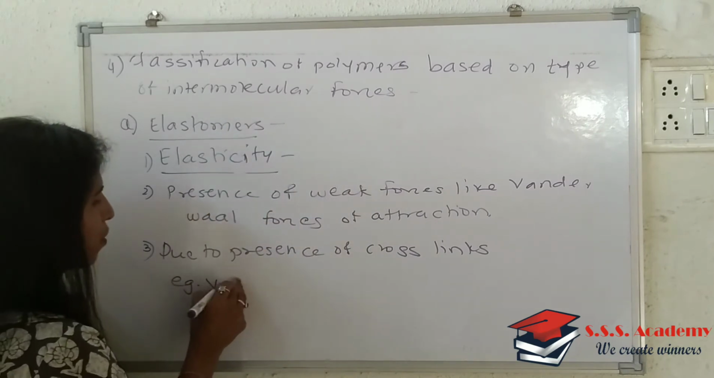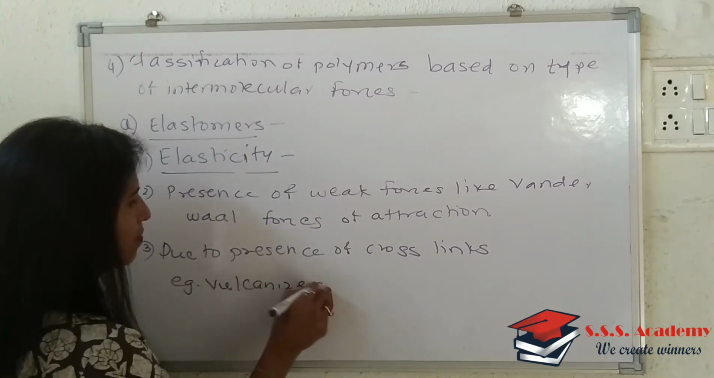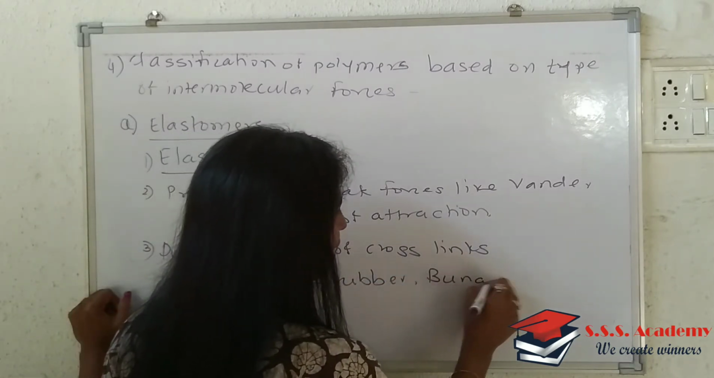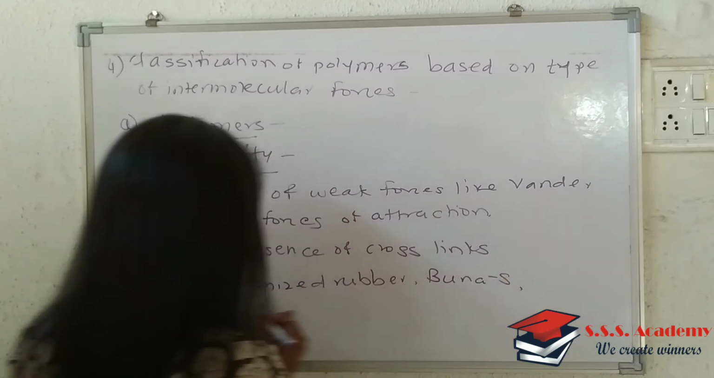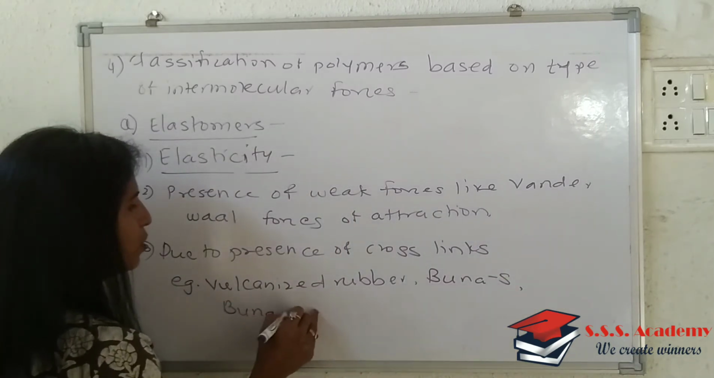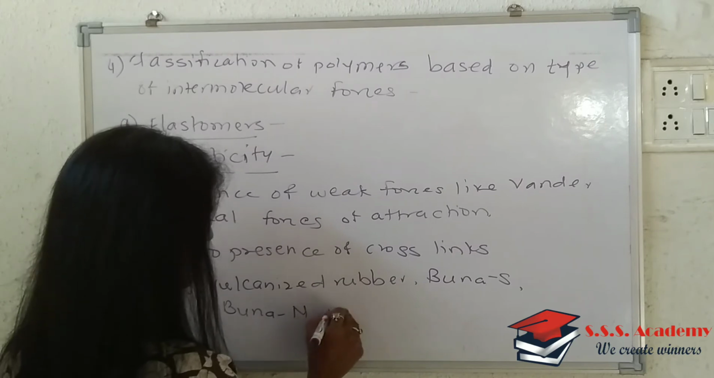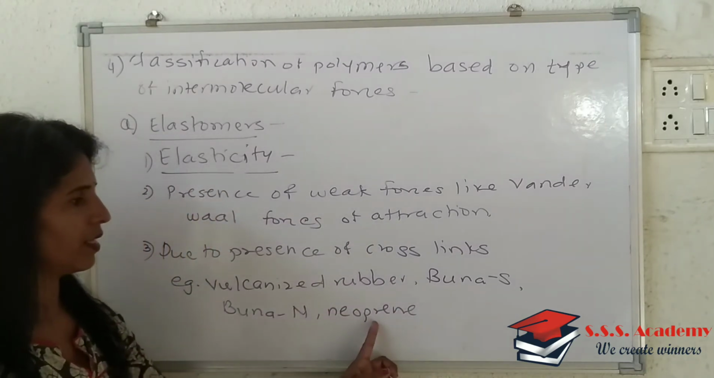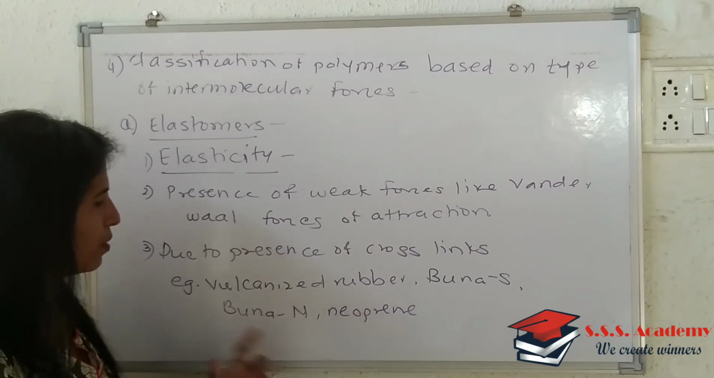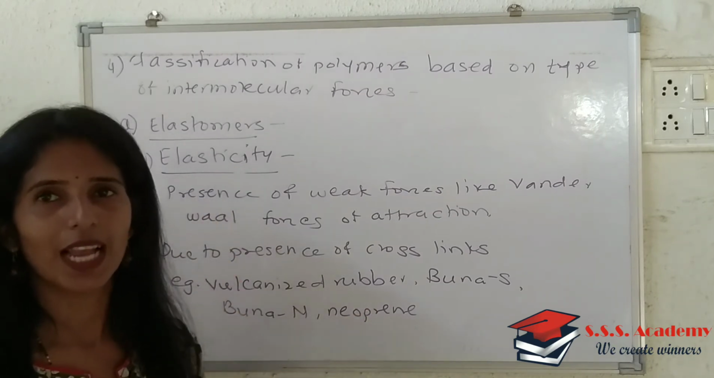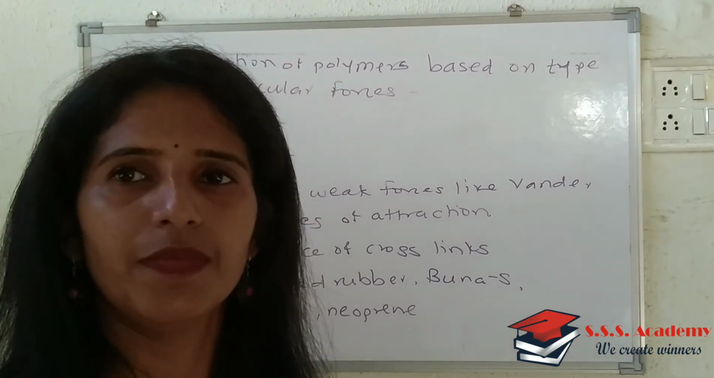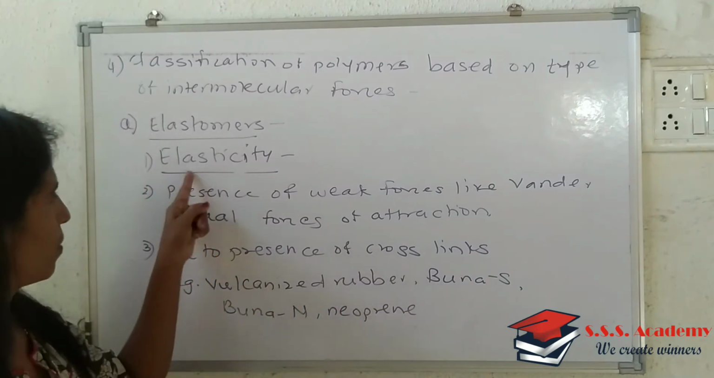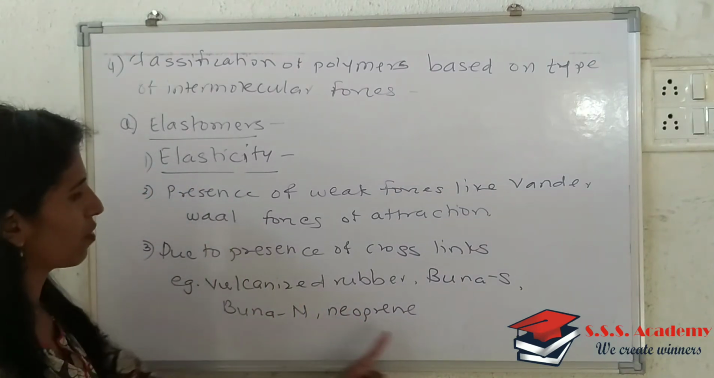An example for this is nothing but vulcanized rubber. Okay. Then there is Buna S rubber, Buna N rubber, and neoprene rubber. So these are the examples for elastomer. Okay. So we have done with the first type, that is elastomer. These 3 points you are supposed to write along with the example.